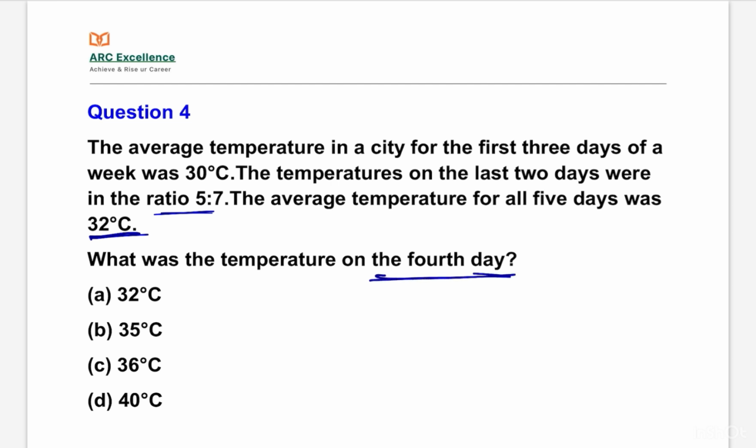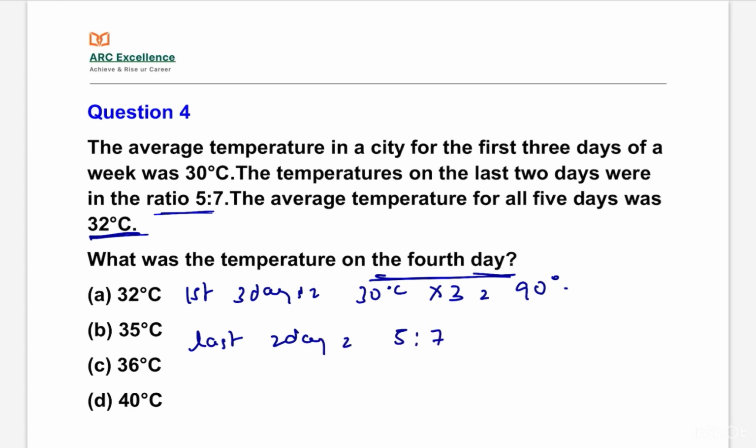The average temperature in a city for the first 3 days is 30 degrees Celsius. So for the first 3 days the total temperature was 90 degrees. The temperature on the last 2 days was in the ratio of 5:7. So we can write it as 5x and 7x.